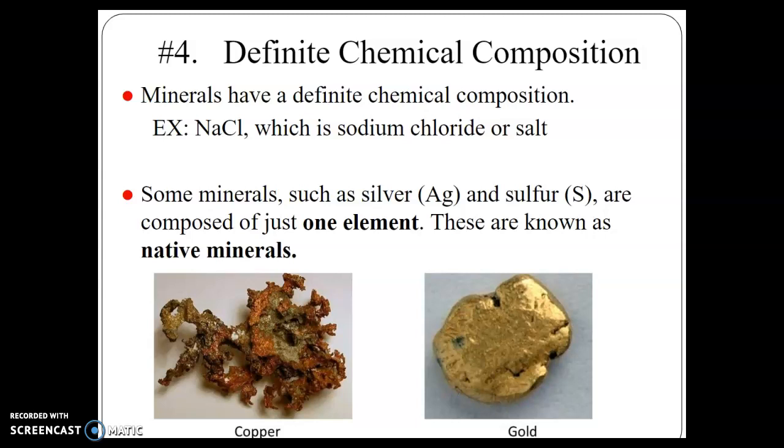There's a certain combination, or think of it kind of like a recipe that goes together to make that object. Native elements are when they're made of just one element on the periodic table. So silver is actually on the periodic table, and same with sulfur, gold, copper. Sodium chloride is not on the periodic table, but sodium is and chloride is. So if it's made of just the one thing, it's called a native mineral.